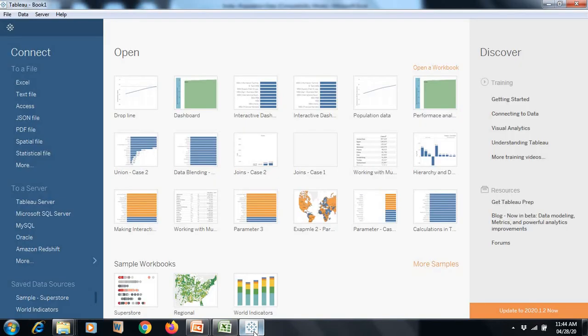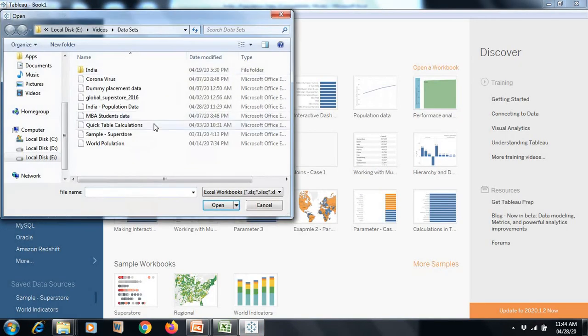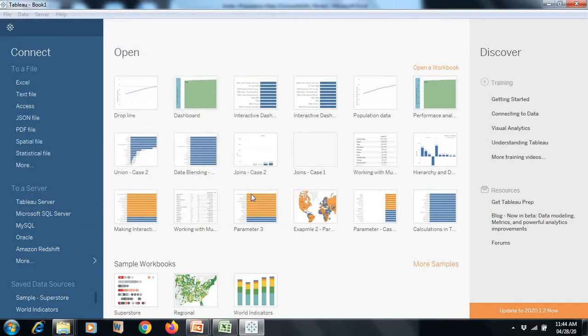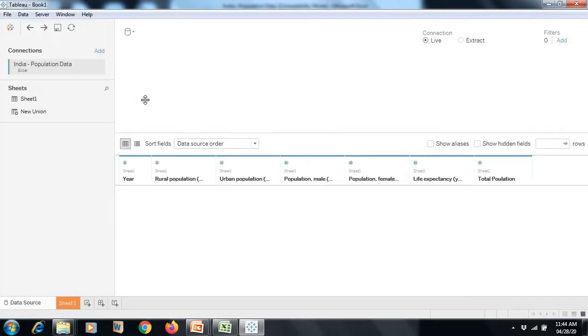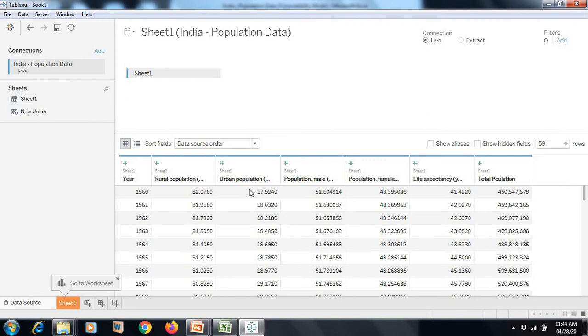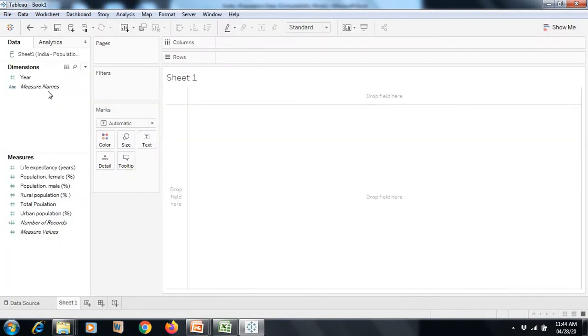Now let's do forecasting in Tableau. I am just connecting this file. I name this Indian population data. So this is being connected to Tableau. If you need this data, you can just mail me and I can forward this data to you. So I have this data with me. Okay, I am going to Sheet 1.